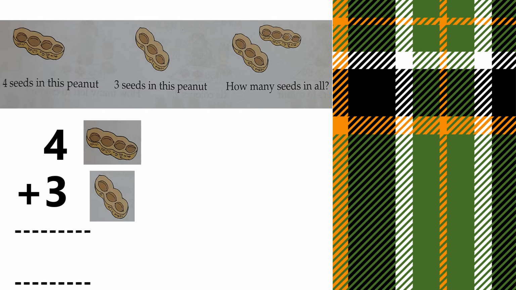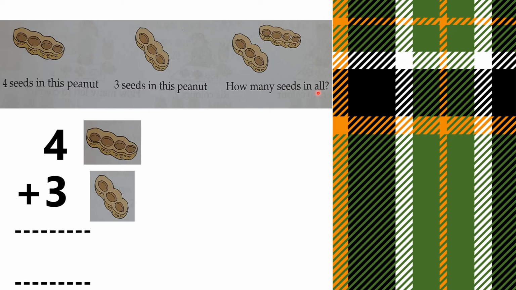4 seeds in this peanut. Here you can see there are 4 seeds. 1, 2, 3, 4. Then in this picture, this peanut has 3 seeds. 1, 2, 3. How many seeds in all? Here it is written in all. That means total number of seeds. Whenever in a question in all is mentioned, that means you have to add.